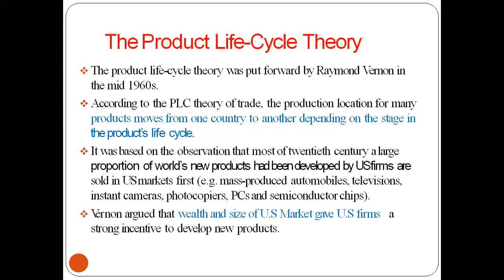Vernon argued that the wealth and size of the US market gave US firms a strong incentive to develop new products. So basically, in the initial stage, they produce products in which they have specialization.